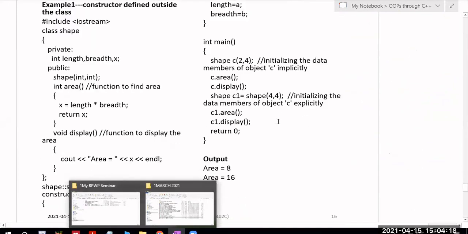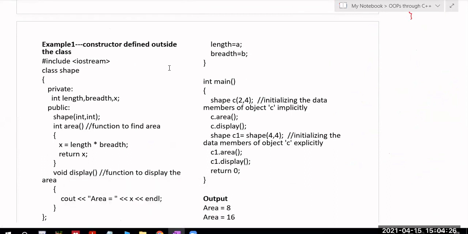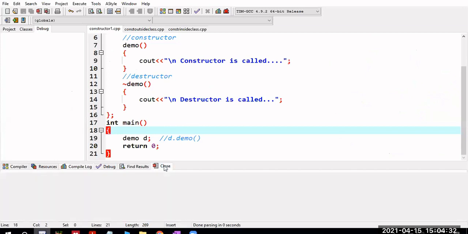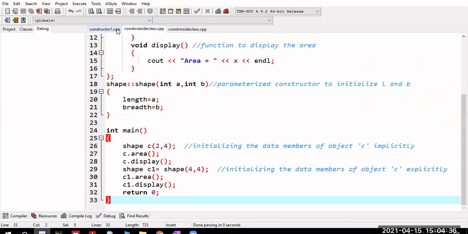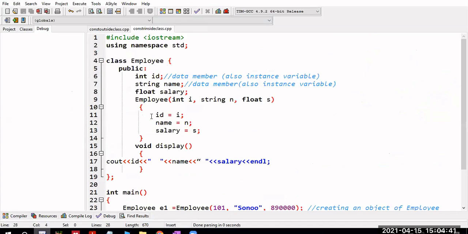And the next one is, yeah, we will see one example using constructors, and we will conclude today's class. So, what about a constructor defined outside the class? We will see that. Hope Dev C++ is visible, right? Yes, sir. Right. So I just want to define this constructor inside the class.